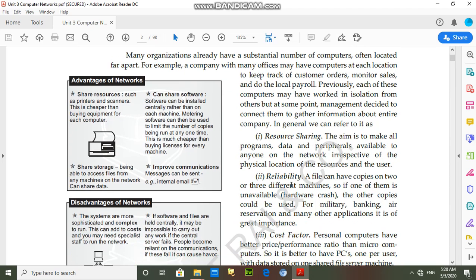Next is reliability. Students, you have very important files. By using reliability, we can save that important file in many places. If one computer is not working, then we can access that file from another computer. So this is the benefit of networking.